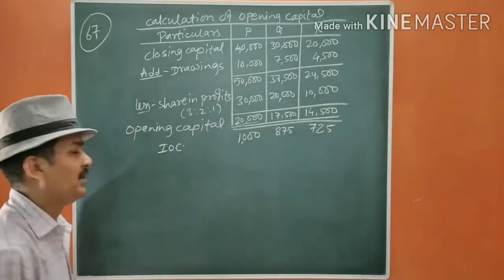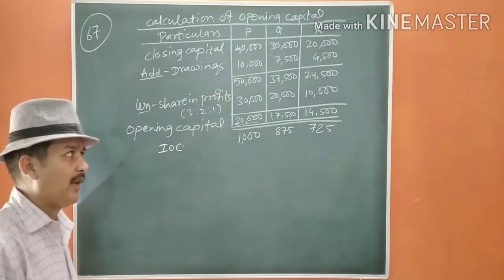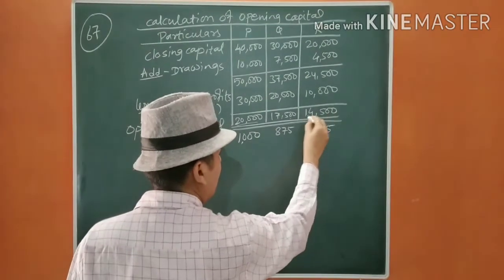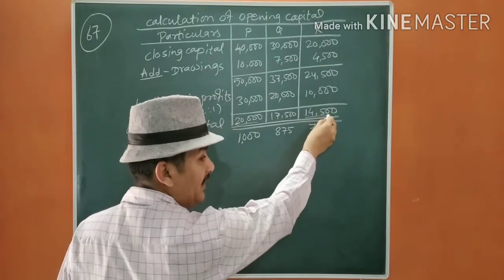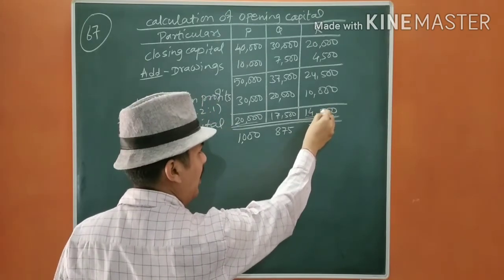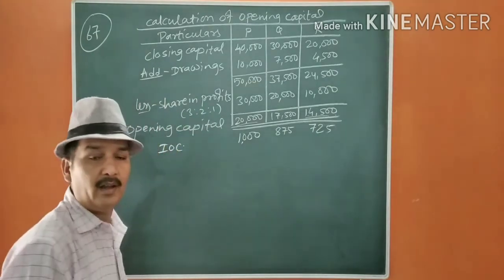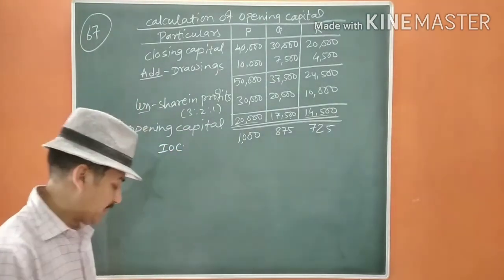This is the interest on capital at 5%. Just remove one zero for 10%, and half of that will be your 5%.